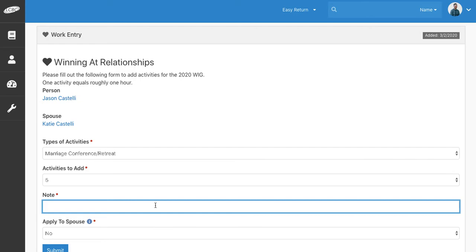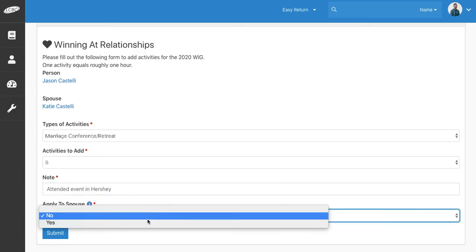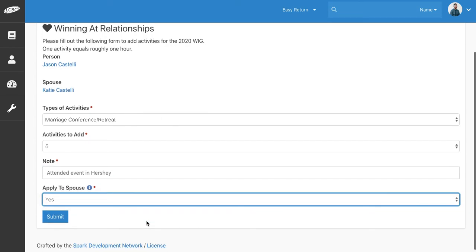So I would just say note, attended event in Hershey. They just had one there recently. And apply to spouse, yes, because in this case my spouse was there. When I hit submit, this would get added as a note to my profile, and be able to see that I got 5 engagement activities from attending the Weekend to Remember Marriage Conference.